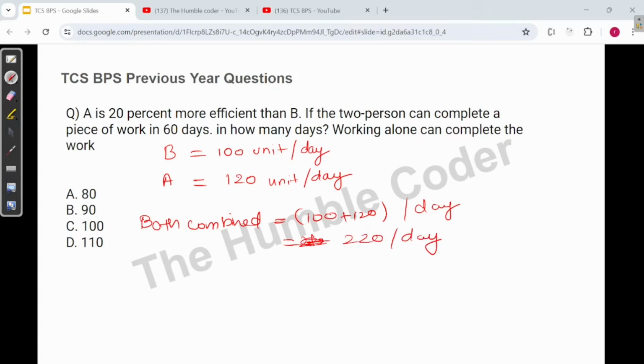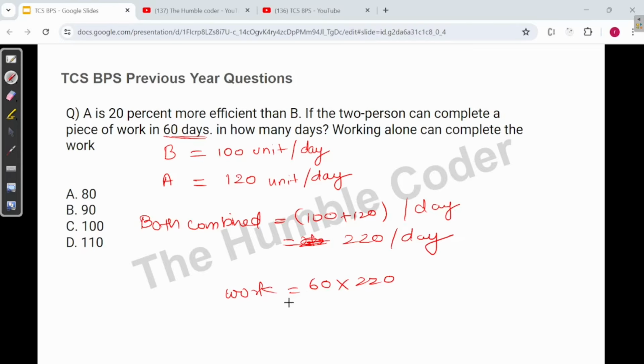Now it is told that they took 60 days to complete the work. So the total work will be 60 into 220, because in one day they are doing 220 units of work.